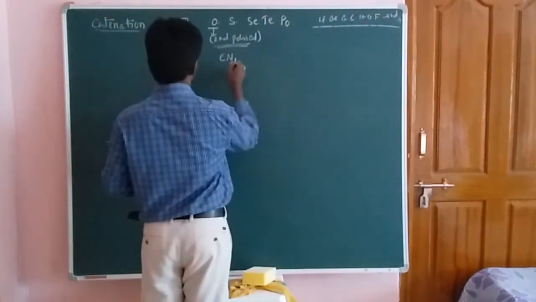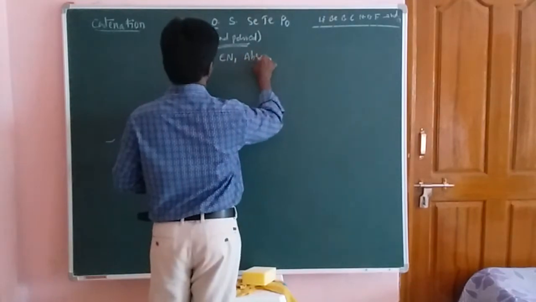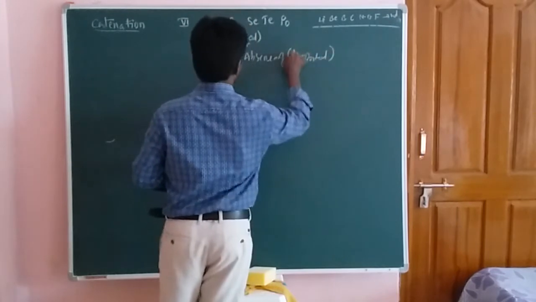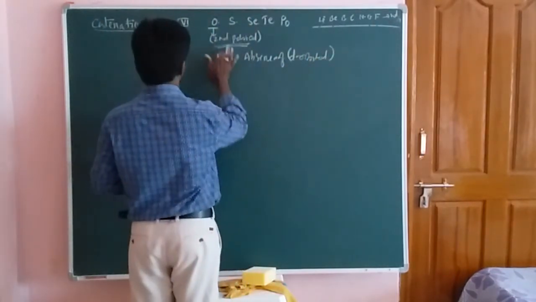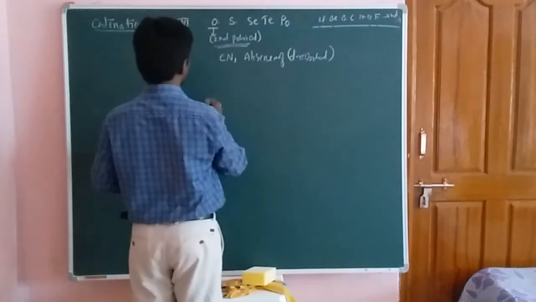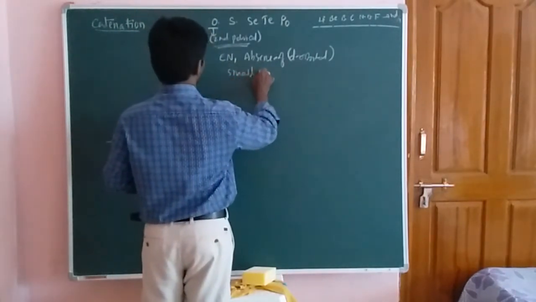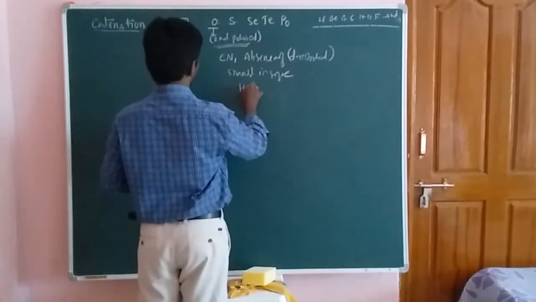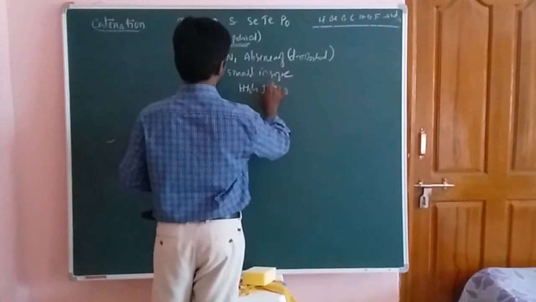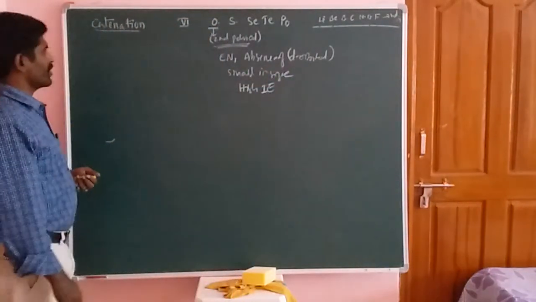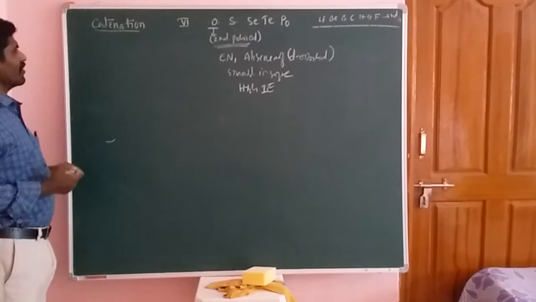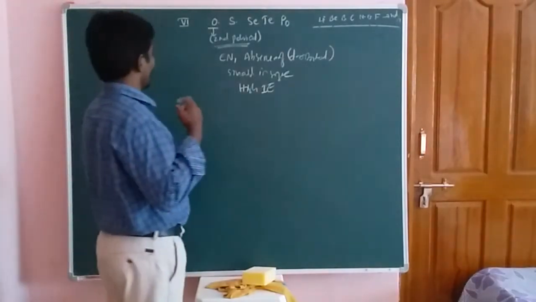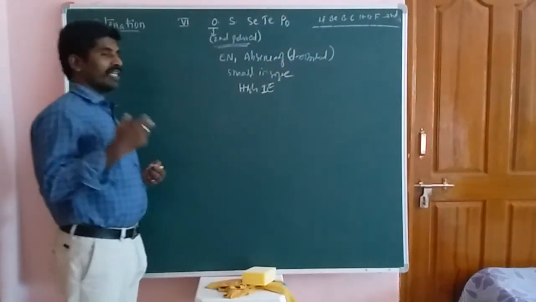And one more property is the absence of d orbital. So we have more electronegativity, absence of d orbital, and next one is smaller size. The size of the atom is smaller, and next one is the high ionization enthalpy. Okay, students, it depends upon these properties. That means the electronegativity of oxygen is higher, with the absence of d orbital, smaller size, and high ionization enthalpy.